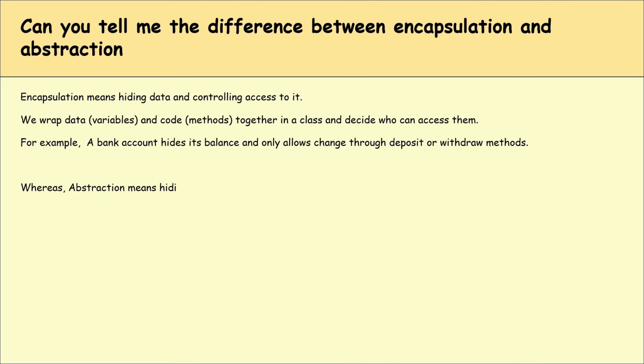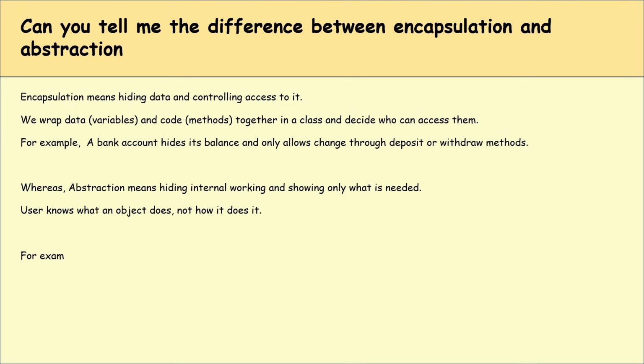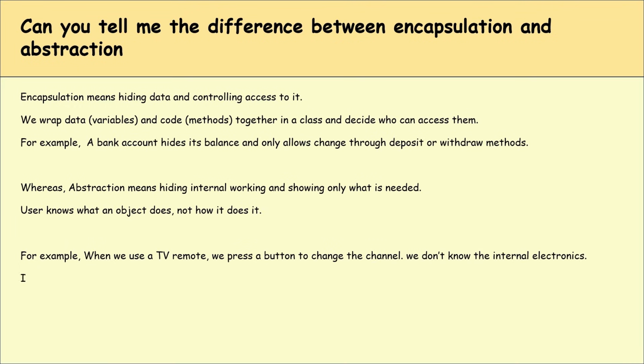hiding internal working and showing only what is needed. The user knows what an object does, not how it does it. For example, when we use a TV remote, we press a button to change the channel. We don't know the internal electronics. Basically, in simple words, encapsulation is to protect the data, abstraction is to hide the complexity.